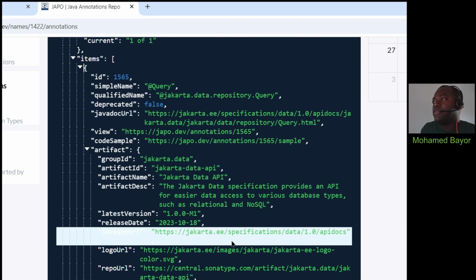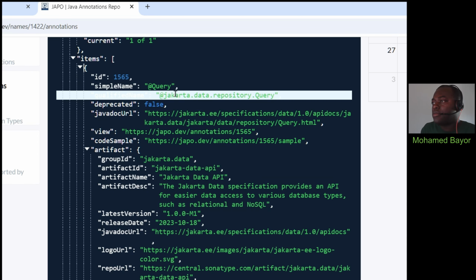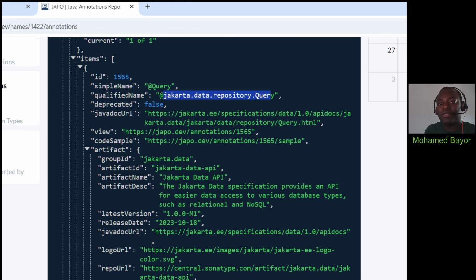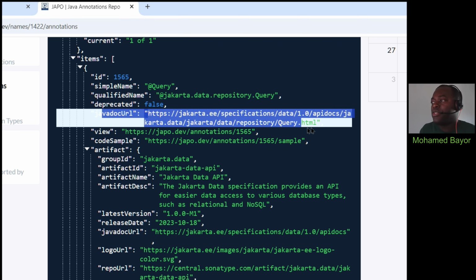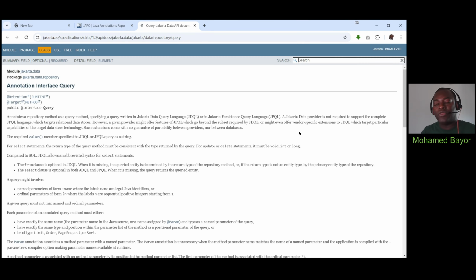The first one here is the query annotation offered by the Jakarta data repository library. Along with that name, you have other detailed information such as the Javadoc URL, which leads you straight to the Javadoc of that specific annotation. In this case, the query annotation from Jakarta data library.